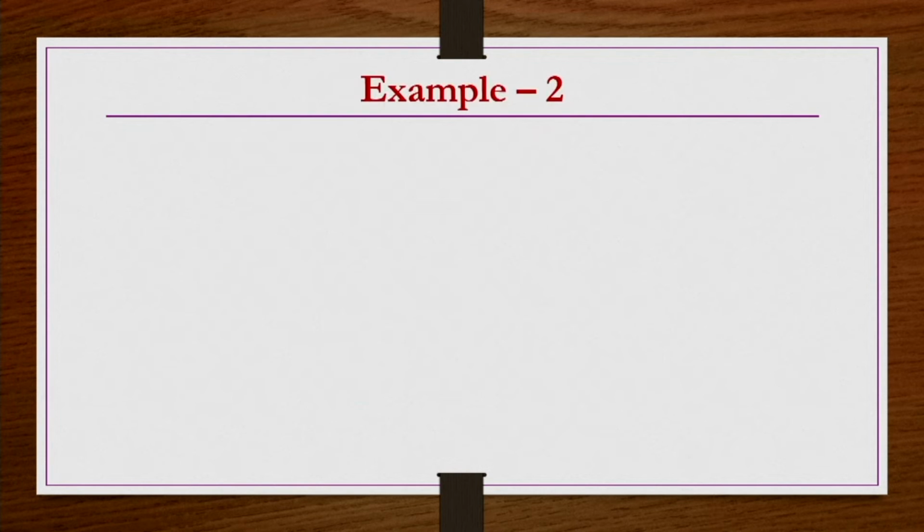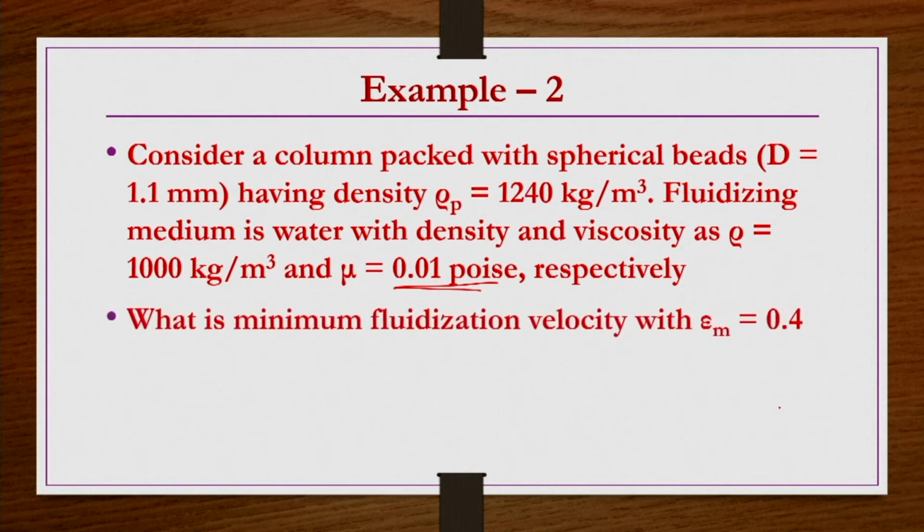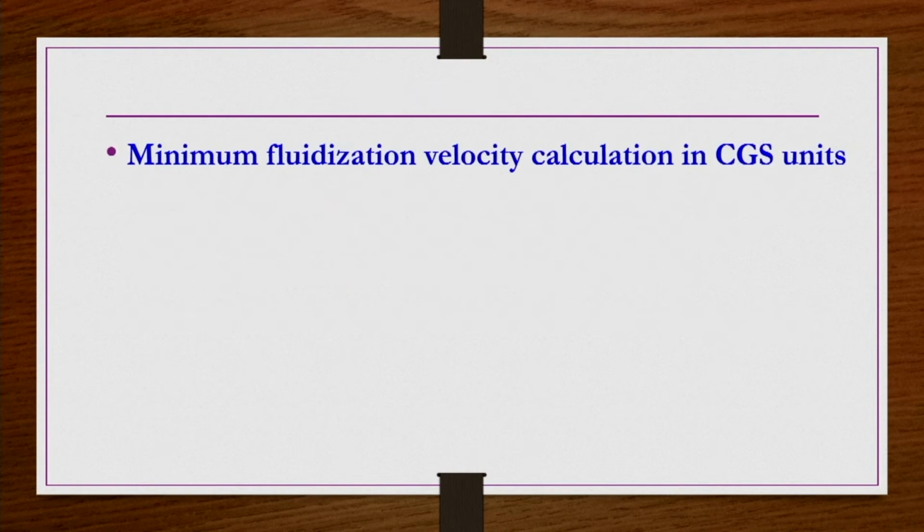We will take another problem, a similar problem, but now we directly use the equation to get the minimum fluidization velocity rather than doing the Galileo number calculations. So consider a column packed with spherical beads of diameter 1.1 mm having density 1240 kg per meter cube. Fluidizing medium is water with density and viscosity as 1000 kg per meter cube and 0.01 poise respectively. Viscosity is given in poise. Okay. So what is the minimum fluidization velocity with epsilon m being 0.4? Exactly the similar problem what we have done previously, but we calculate the other way.